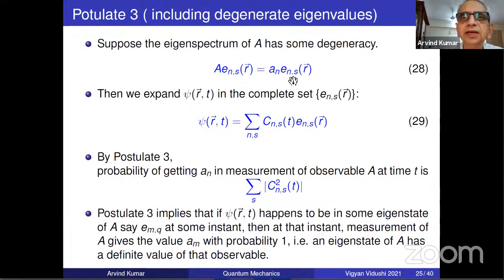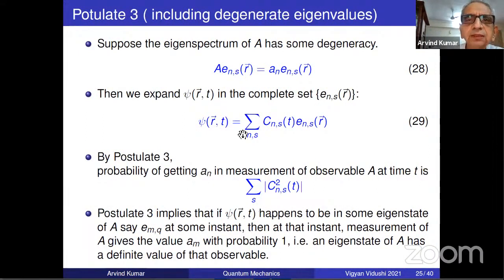Okay. Now, supposing there was degeneracy, it doesn't matter. Because of degeneracy, you expand not only in terms of n, you expand with an additional index. But when you measure, a_n corresponds to any e_ns. So |c_ns|² summed over s will be the probability of being in any state which gives you a_n. So the probability of getting a_n on measurement of A is going to be the sum of |c_ns|². Oh, it should be mod square here. Sorry. I mean, it doesn't matter, but one should write |c_ns|². And the same thing, doesn't matter.